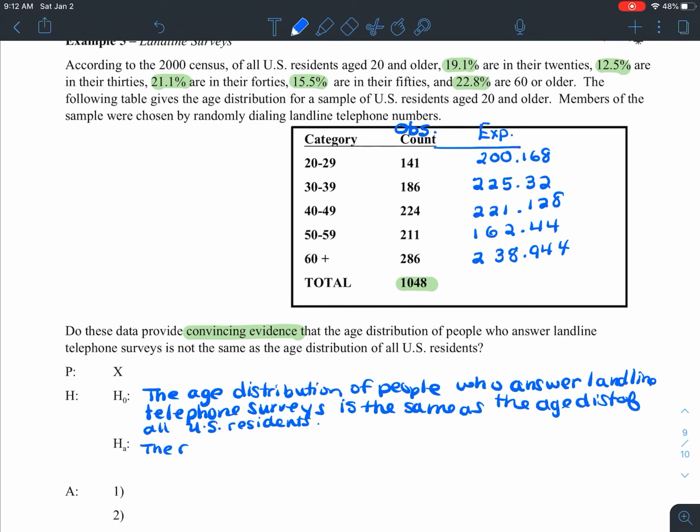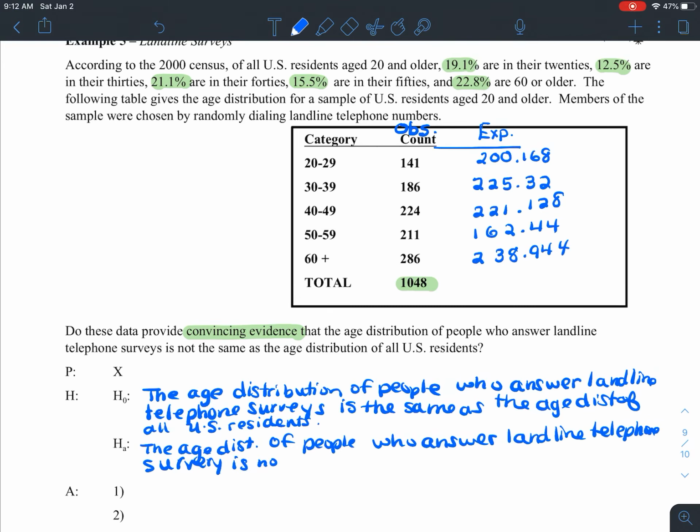And then our alternative hypothesis is that the age distribution of people who answer landline telephone surveys is not the same as the age distribution of all U.S. residents.